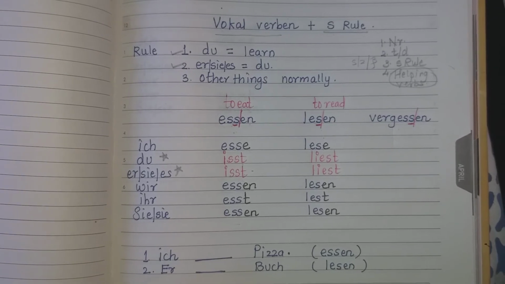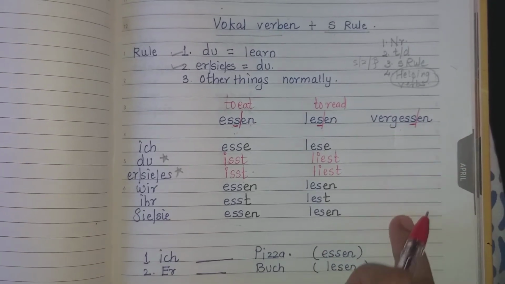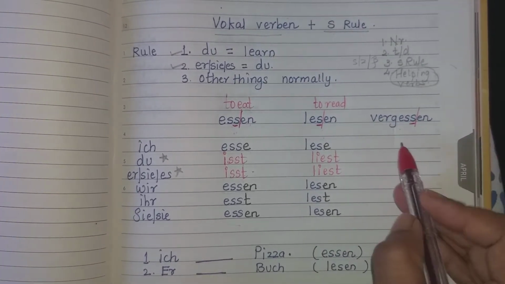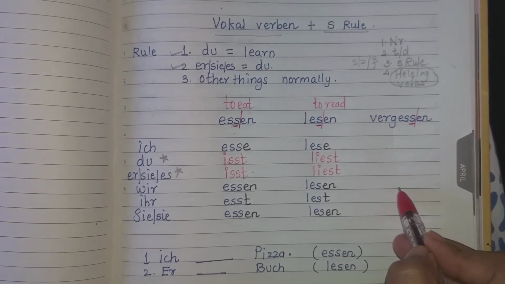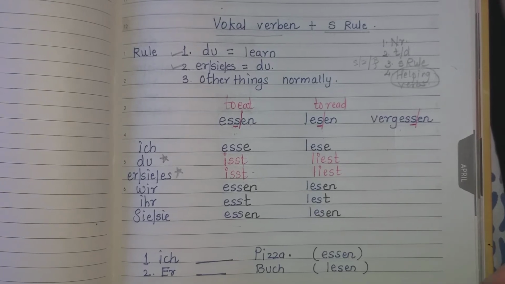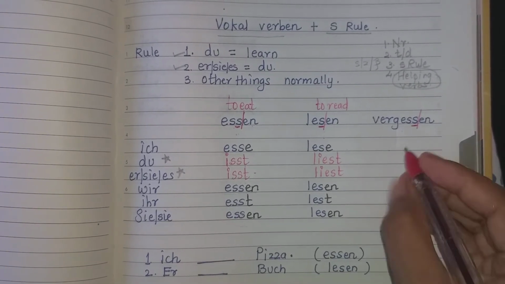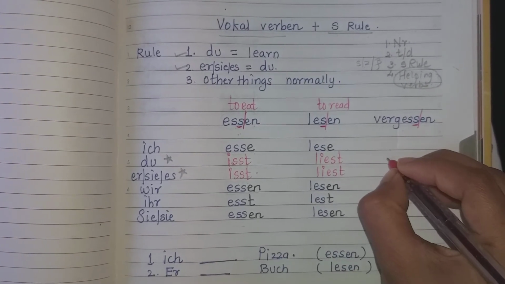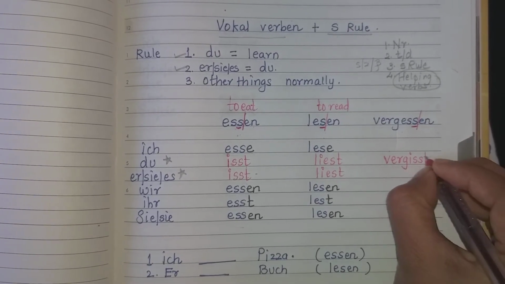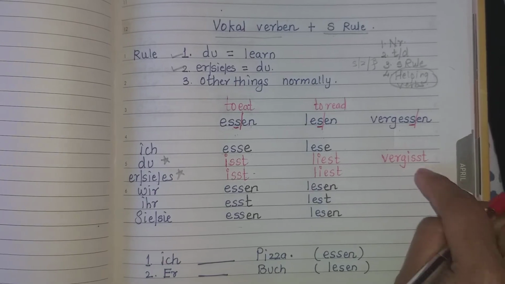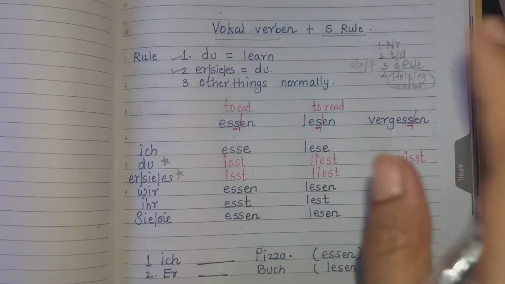You will be doing this vowel verben plus S rule. First do the conjugation of ich form, wir form, ihr form, sie form with your normal rule. Once you are done with that, then over here the du form is vergisst. Once you know this, you will be able to do this. If you can do this, that means you understood the video.